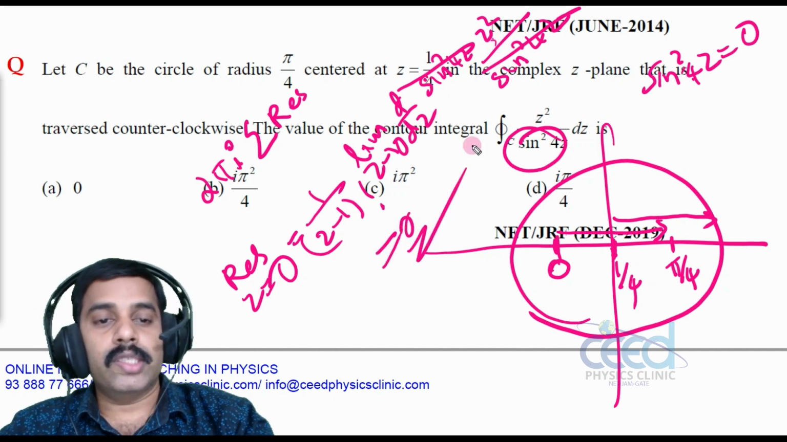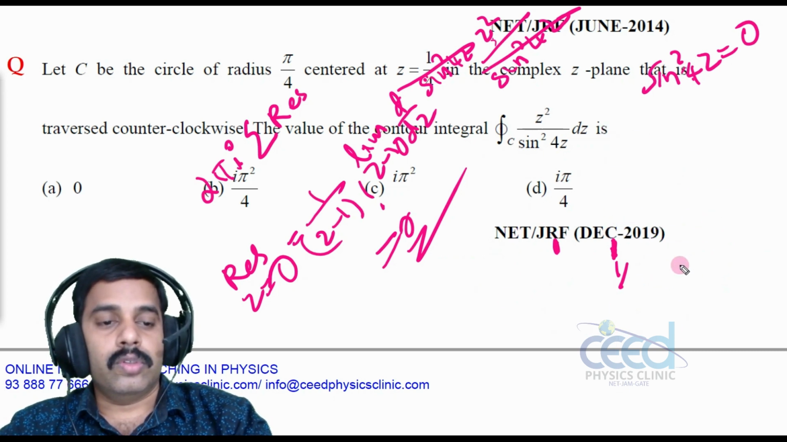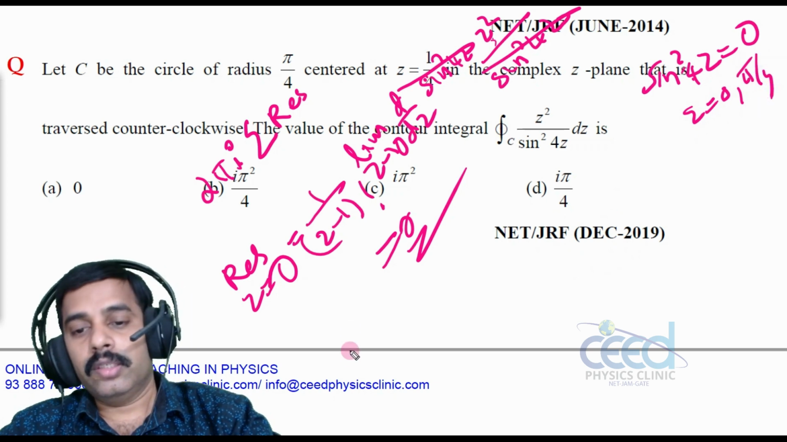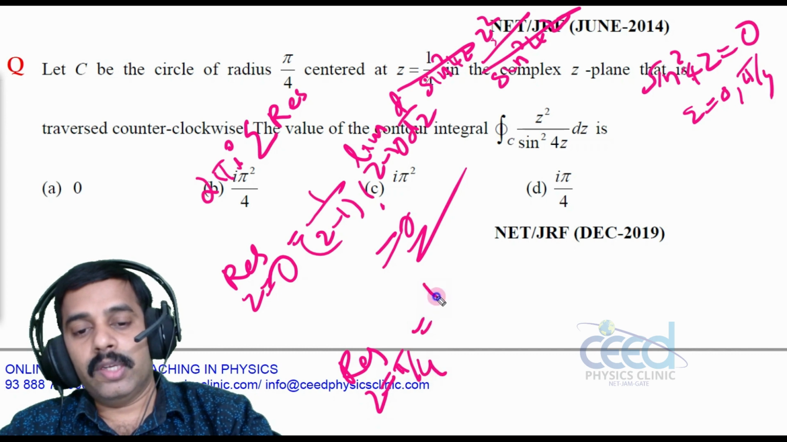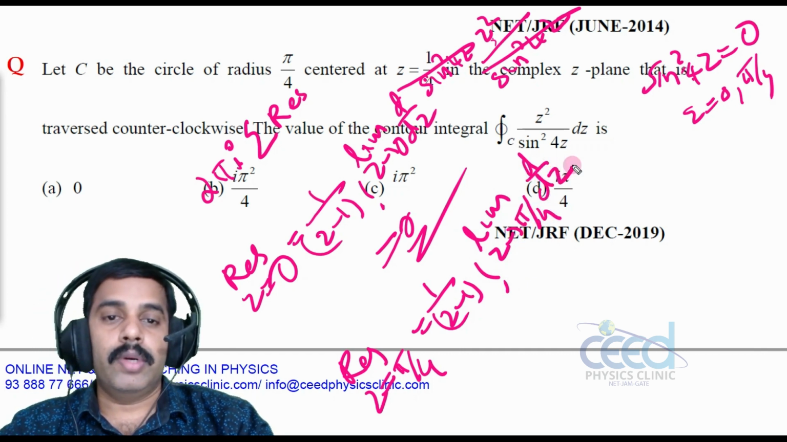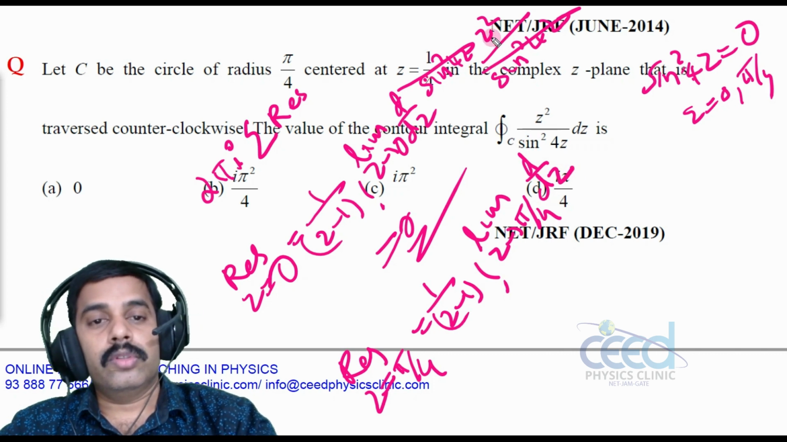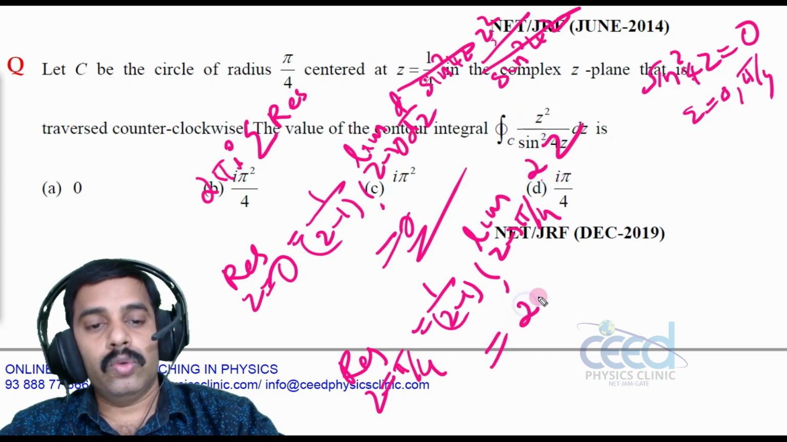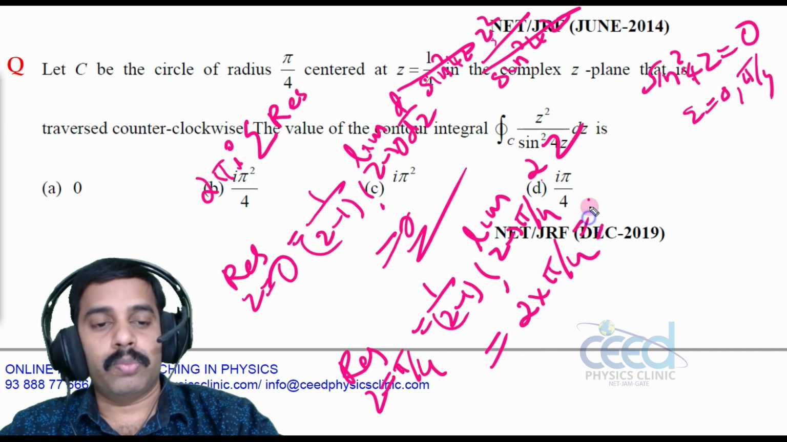Now we can calculate the second residue. So we have the poles z is equal to 0 and pi by 4, right? So residue at z is equal to pi by 4, that is equal to 1 by 2 minus 1 factorial into limit as z tends to pi by 4 d by dz of z square, that is again 2z, right? So that is 2z, that is 2 into pi by 4, that is pi by 2.